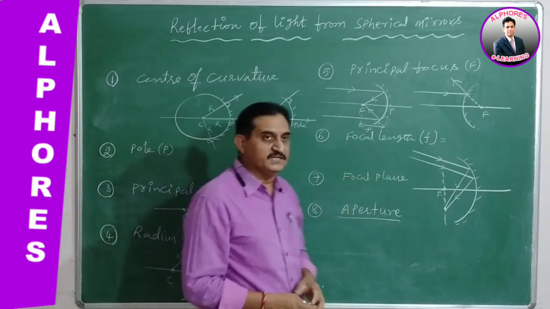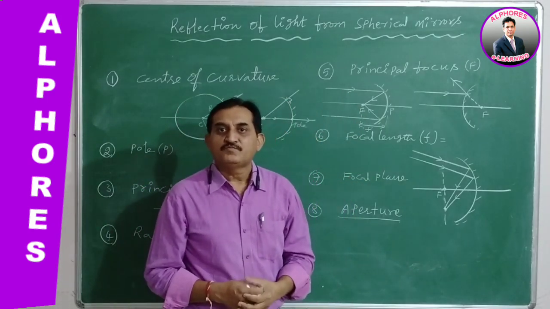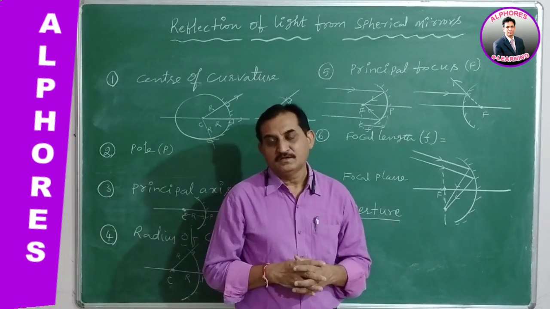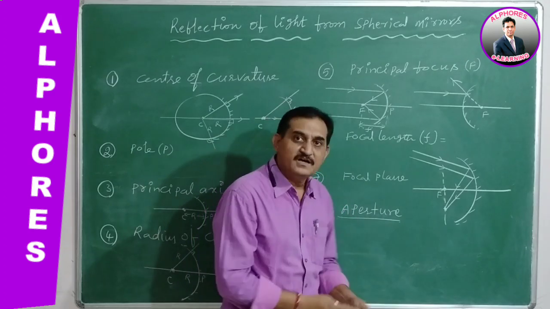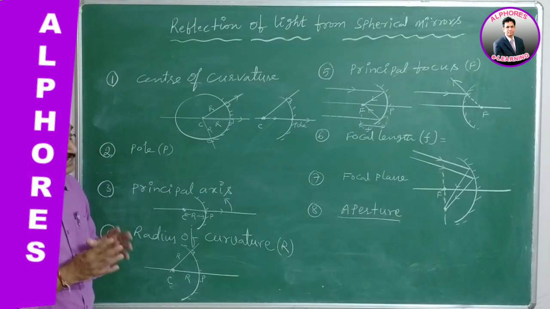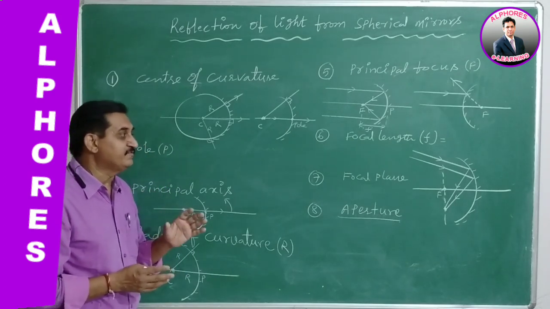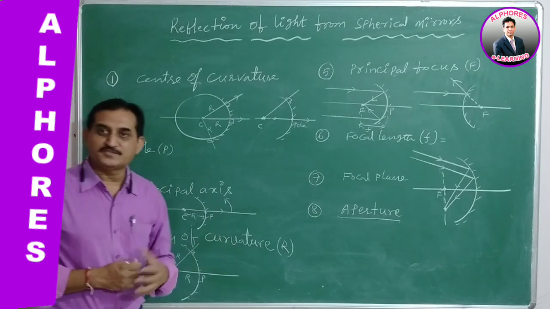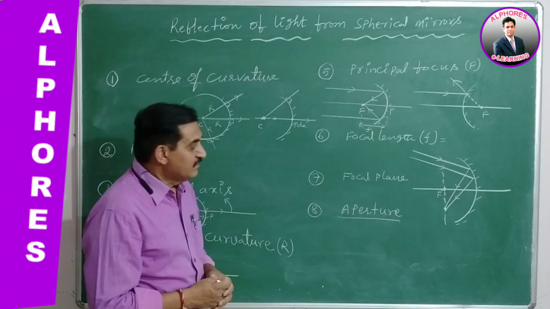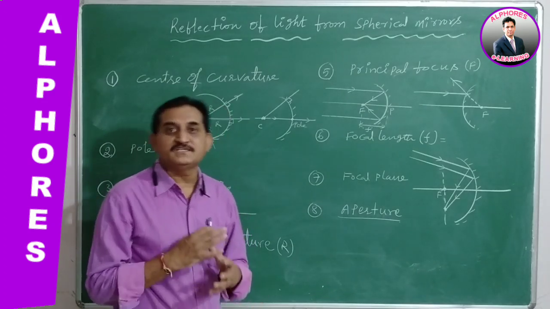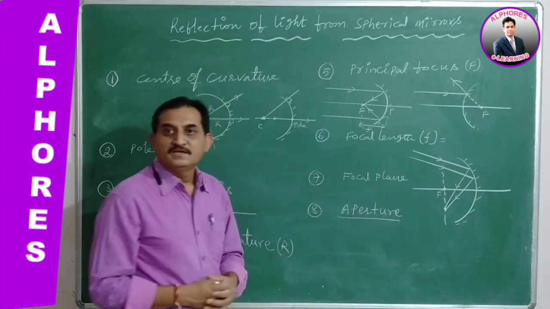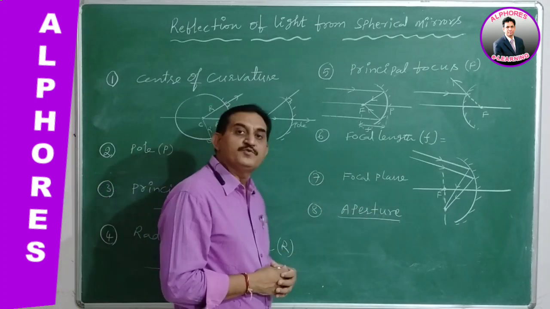When the object is at infinity, definitely the image will be formed either at the focus point or in the focal plane. So that is the need of the focal plane. Even sometimes the parallel beam of light may not be parallel to the principal axis, in which case after reflection the light rays meet at a point where the image is given, and that image will fall or be presented in the plane which is known as the focal plane.